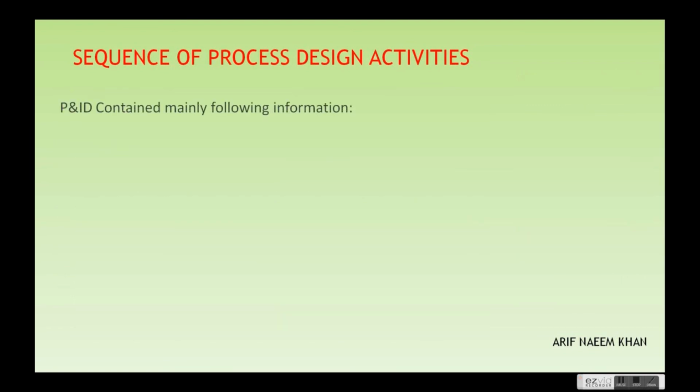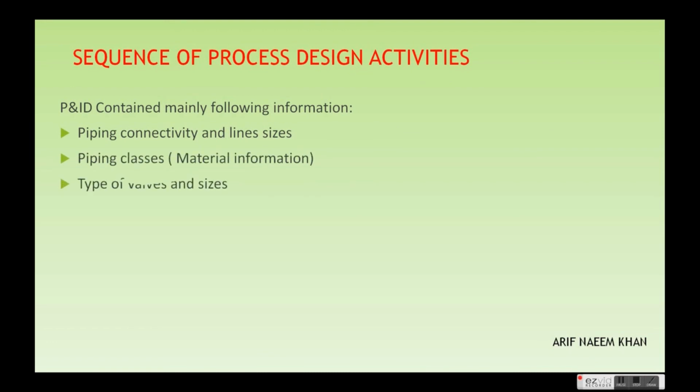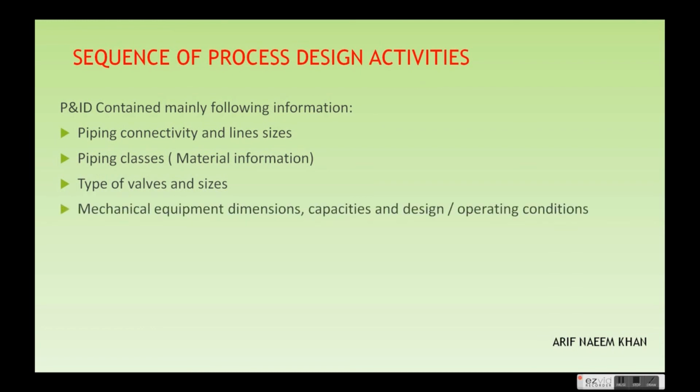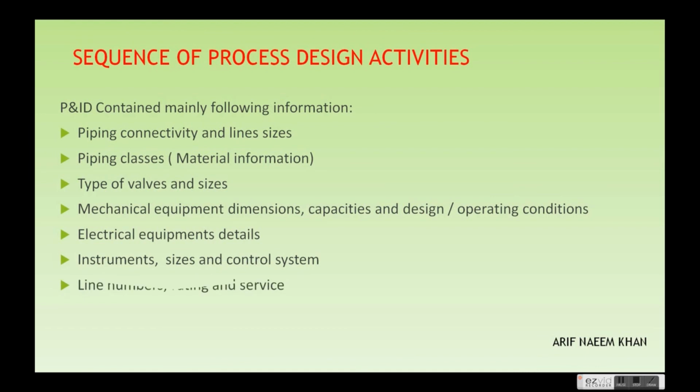Sequence of process activities continued. So what is the PNID and what information does it contain? The PNID contains mainly the information related to piping connectivity and line sizes, piping classes, material information, types of valves and sizes, mechanical equipment dimensions, capacities, design and operating conditions, and then electrical equipment details, and then instrument sizes and control systems, and line numbers, rating and services. The PNID will contain mainly all this information, but there is other information as well in the PNIDs.